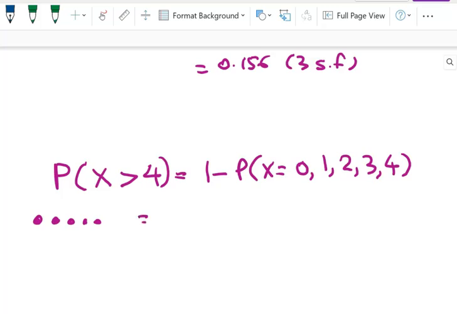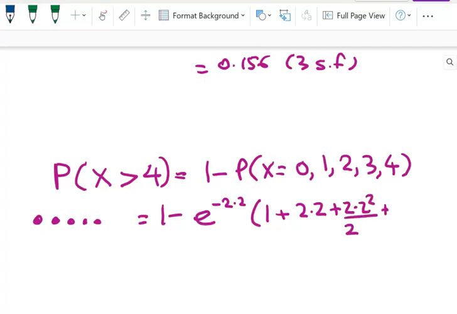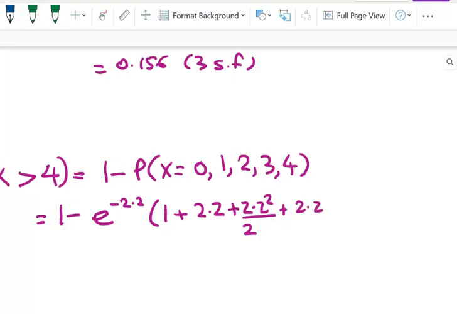Now we can work that out. I think the fastest way to work it out is like this. We go 1 minus, and then we're going to take out the common factor of e to the negative lambda. Lambda here is back to being 2.2, not 6.6. Then the 0 probability will be 1. The 1 probability will be just lambda. Then we have 2.2 squared on 2, plus 2.2 cubed on 3 factorial, which is 6, and 2.2 to the power of 4 on 4 factorial, 24.